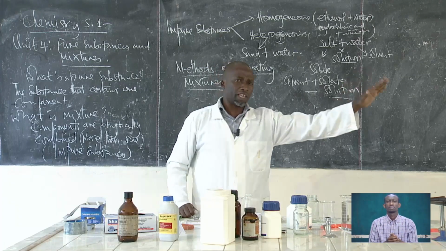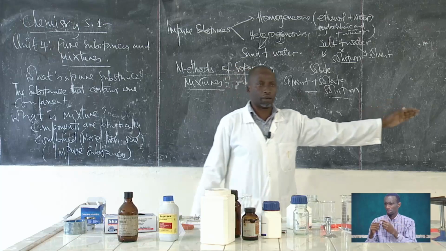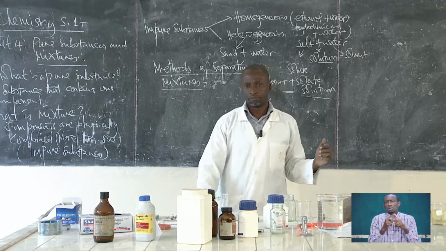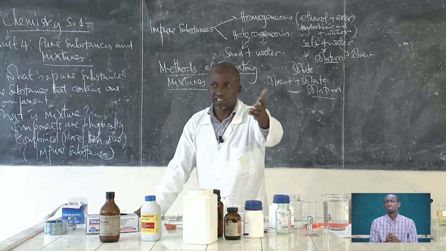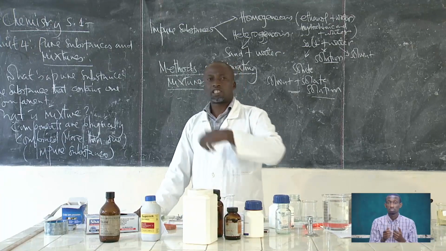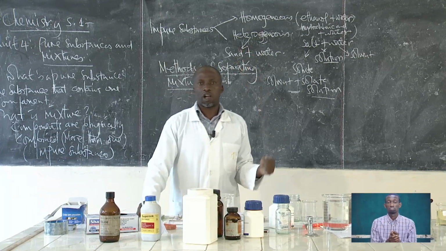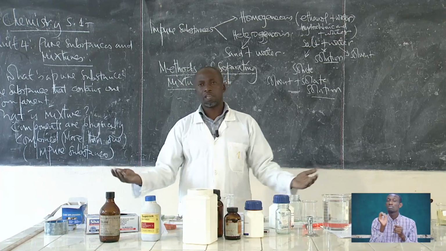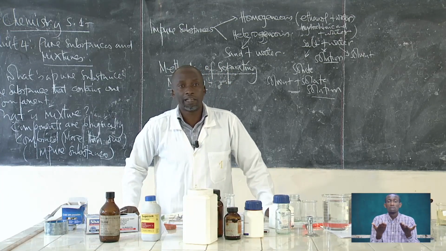So there are several methods, a range of them, that can be used. You can even mention some of them. For example, if you get beans and you mix them with sorghum, that is a very simple example. When they are mixed together, which method do you use to separate them?